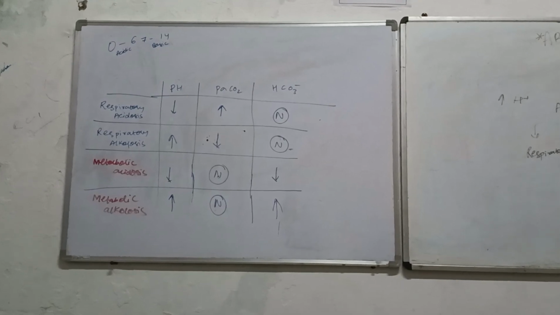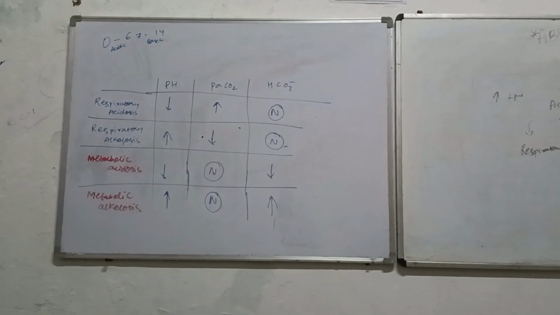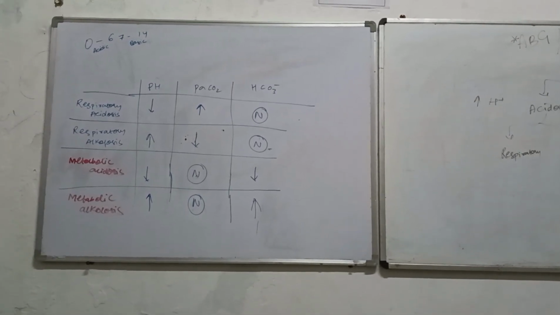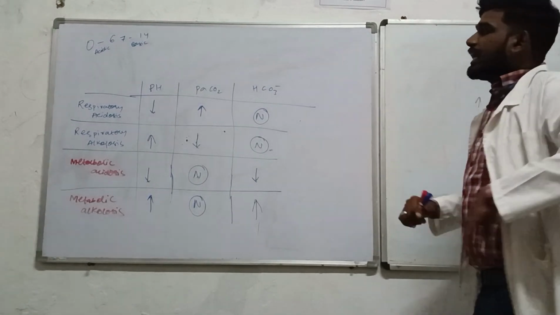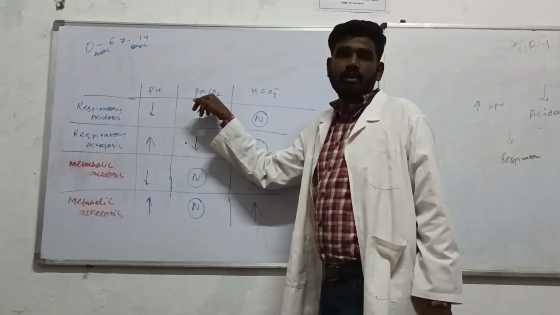If you are talking about the metabolic mechanism, you are describing the renal function of your body, most specifically. In respiratory acidosis and respiratory alkalosis, you only need to understand that whenever you are talking about the respiratory mechanism, you are involving carbon dioxide.